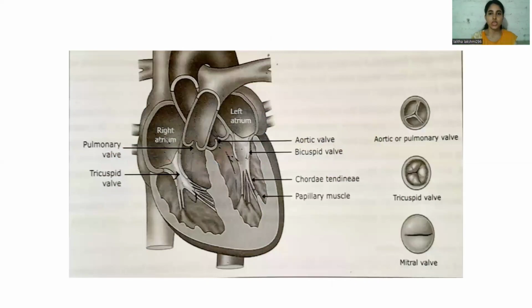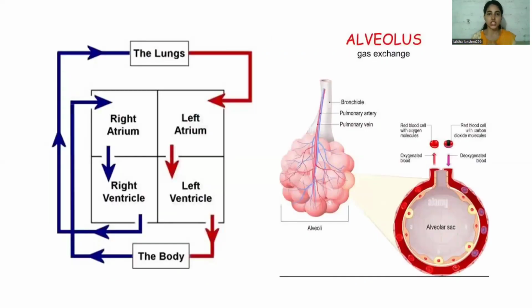And how does this purification take place inside the lungs? Lungs have a structure called the alveolus. This alveolus is involved in the process called gas exchange. This gas exchange takes place inside the alveolus, and the alveolus has the alveolar sac. As the blood passes through the pulmonary artery, the deoxygenated blood contains carbon dioxide. This carbon dioxide is absorbed by the alveolar sac by the process called simple diffusion. As the carbon dioxide is absorbed, the blood is replaced by oxygen. So now the blood is purified and it becomes oxygenated.